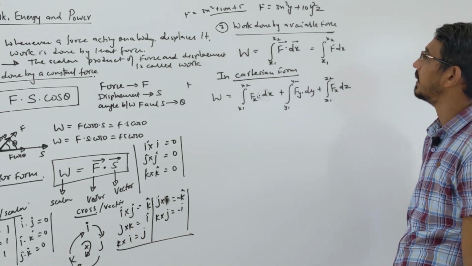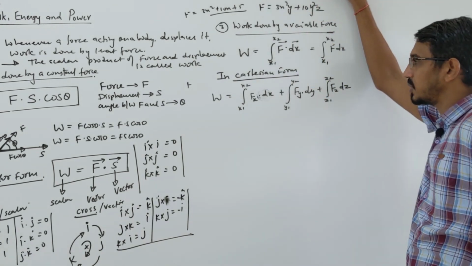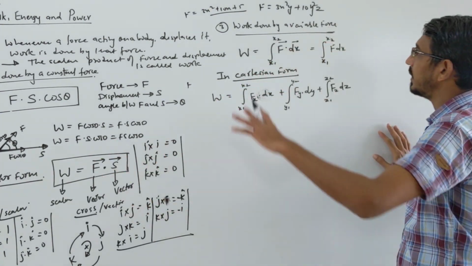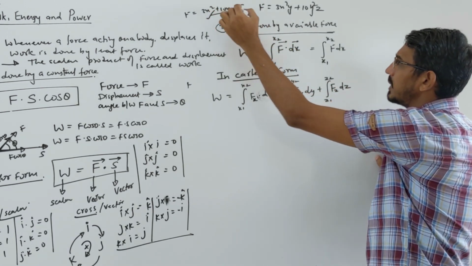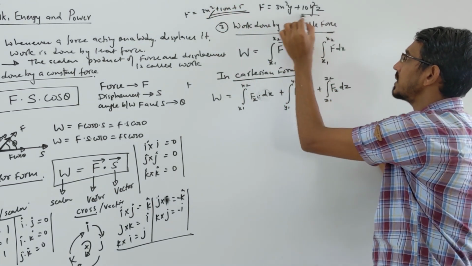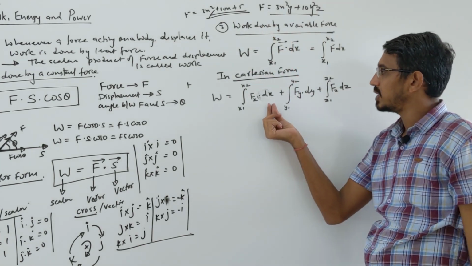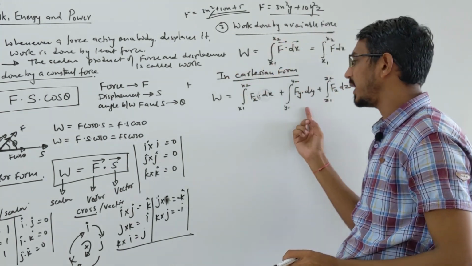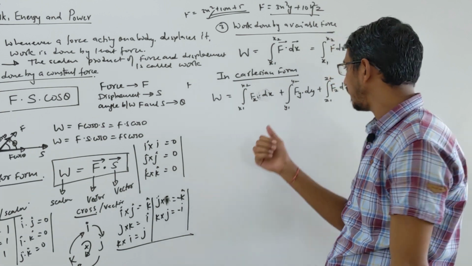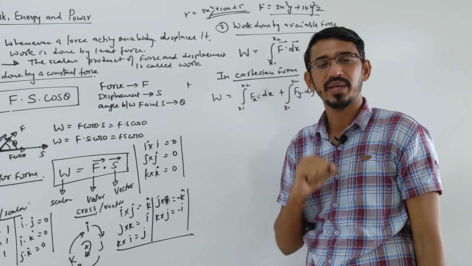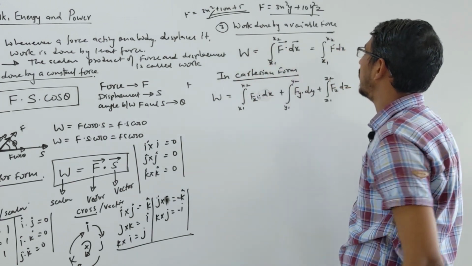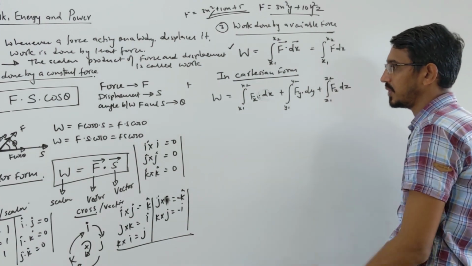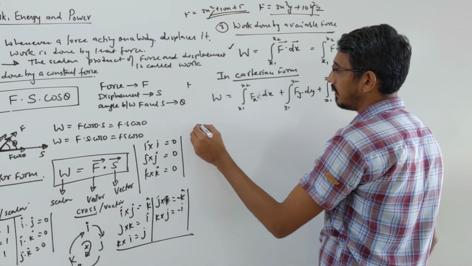Okay. When multiple coordinates are given, I will give an example of how you will do it, and these are very important because similar things come up in physics everywhere. So look here, if only x is given, it is very easy, with respect to x only you have to integrate. When you integrate with respect to x, then y and z you have to keep constant. Then when you are doing it with respect to y, then x and z you have to keep constant. Same way you have to follow. I will give an example for this, you will understand better there. So, work done by variable force, where a single coordinate is varying or multiple, we write in Cartesian form. Next we can write work done in terms of graph also, right?